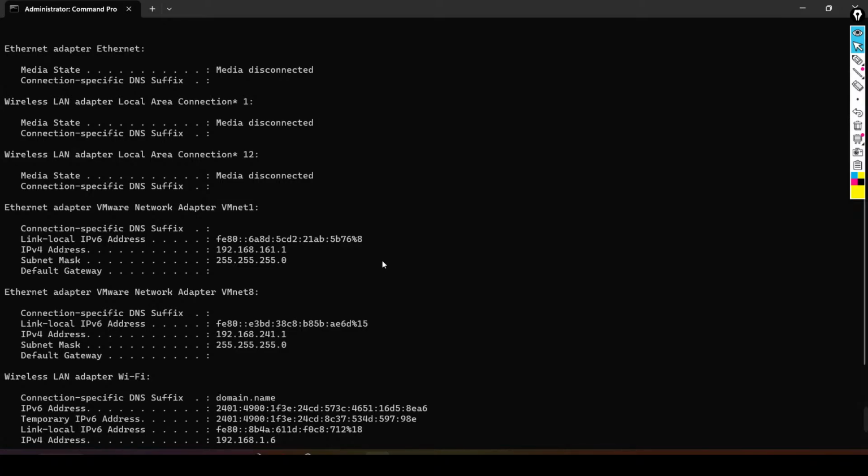So is there any other way, guys, to check the MAC address? No, sir. You have to go to ncpa.cpl and then press enter. Then right click on the network adapter, and then you can check the status.